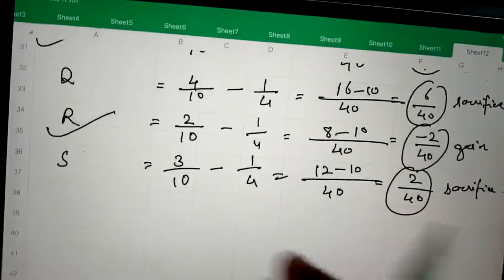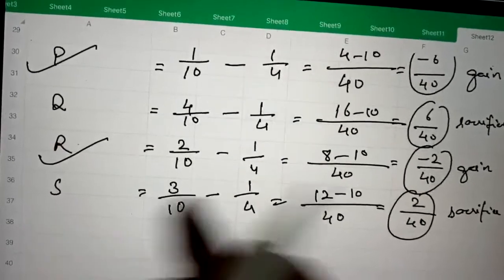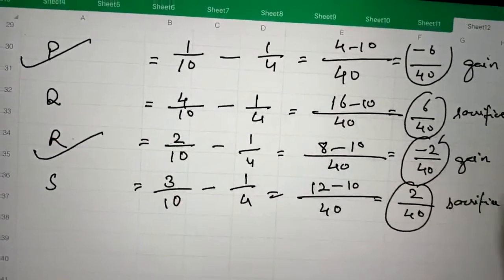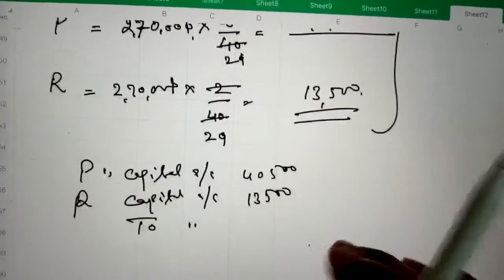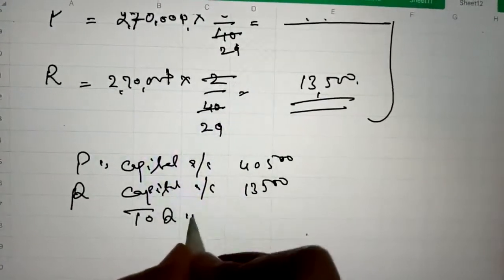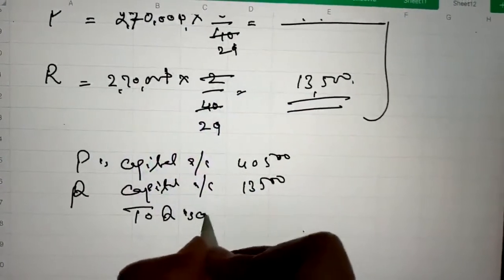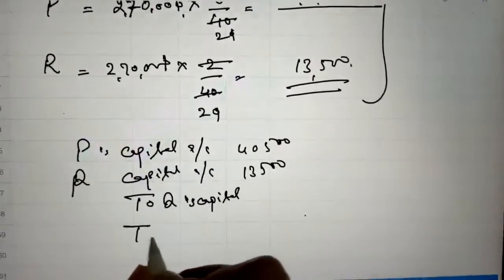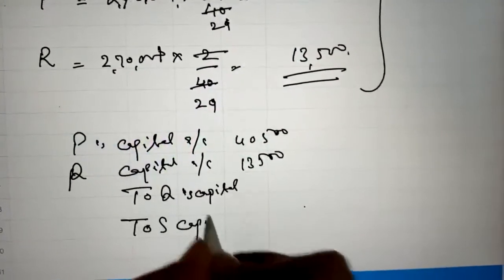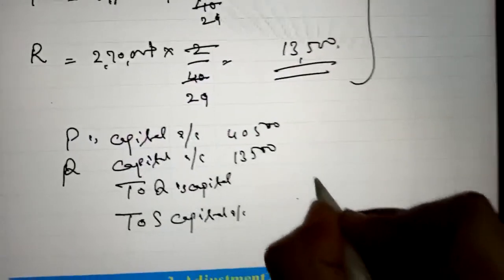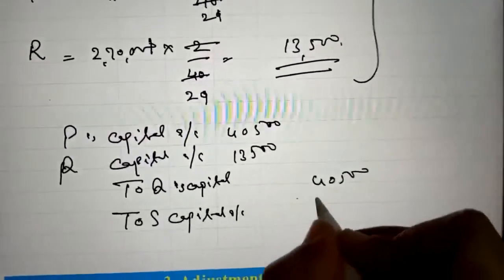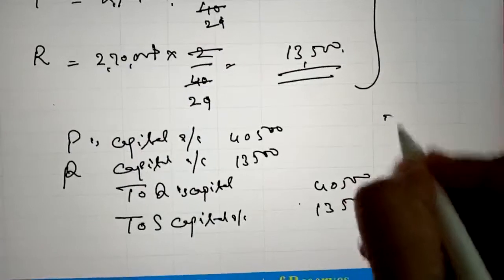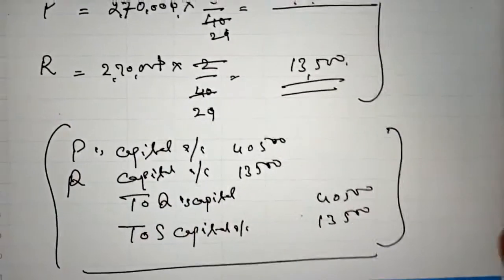And the sacrificing partners are Q and S. Q's share is 6/40. To Q's capital account, and to S's capital account, 40,500 and 13,500. So this will be the journal entry.